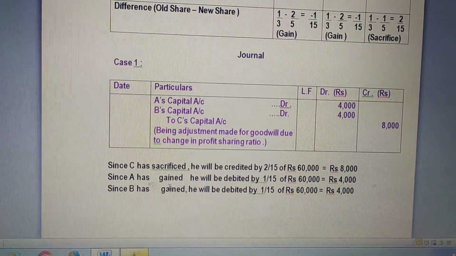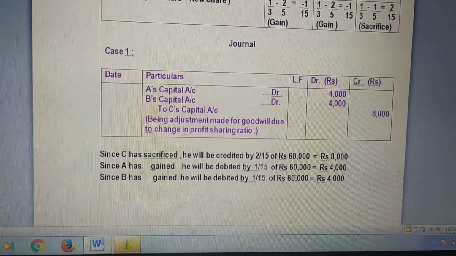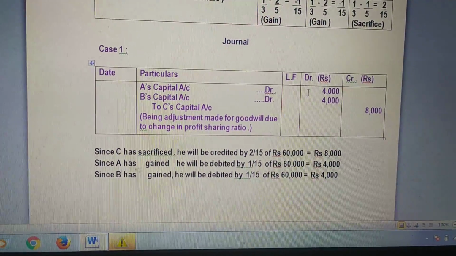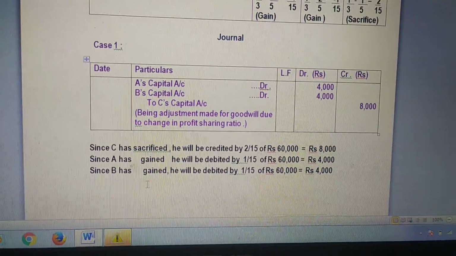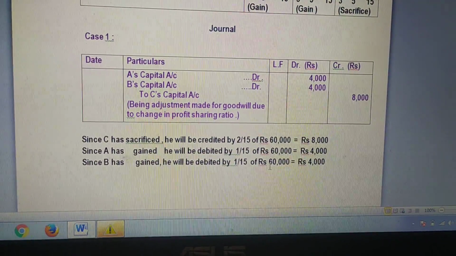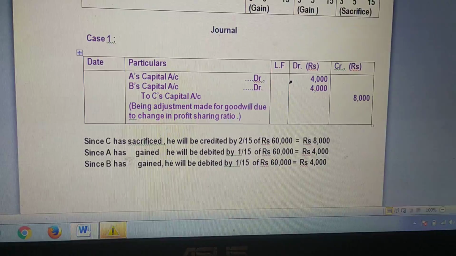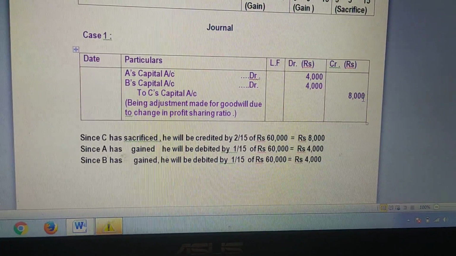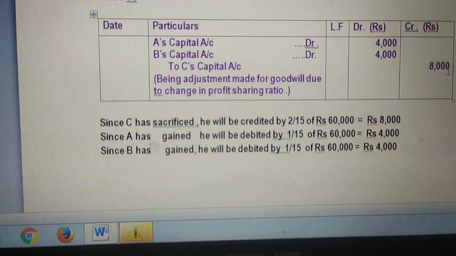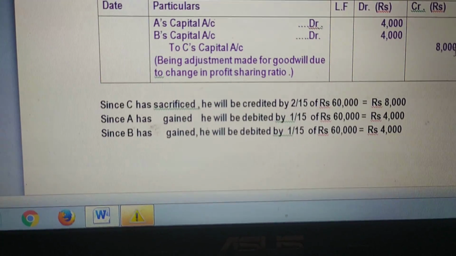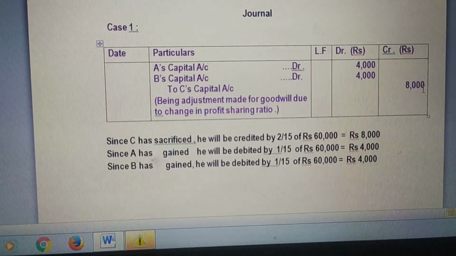A has gained how much? 1/15th share. So 1/15th of 60,000 is 4,000. His account will be debited by rupees 4,000. He will pay 4,000 to C. In the same manner, B has also gained 1/15th share. So 1/15th of 60,000, again the same amount 4,000. So B will also pay this 4,000 to C. So the entry is A's capital account debit, B's capital account debit to C's capital account. 4,000, 4,000 and 8,000. Understood?